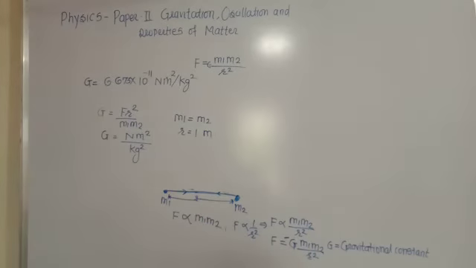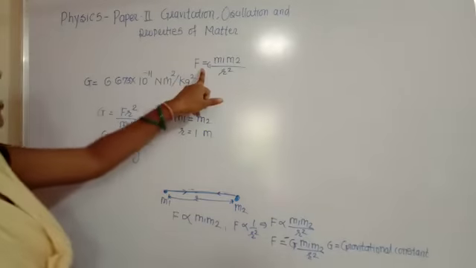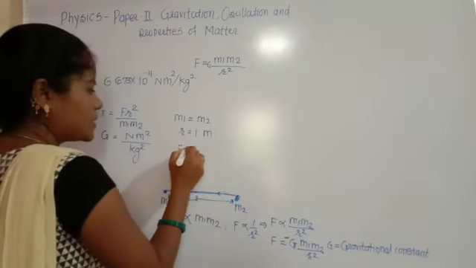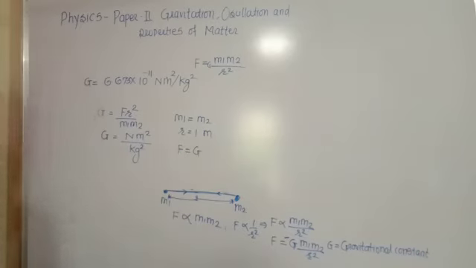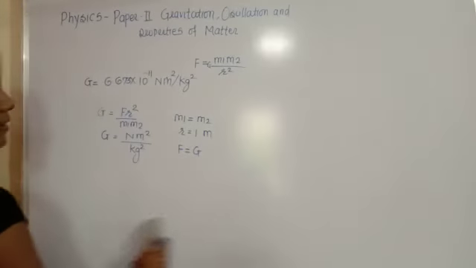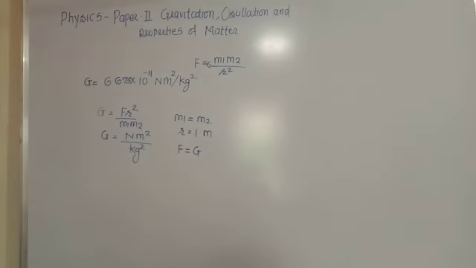Then the formula F is equal to capital G m1 m2 divided by r square gives F equal to capital G. So from this equation we can say that the gravitational constant G is defined as numerically equal to the force of attraction between two unit masses at a unit distance apart.